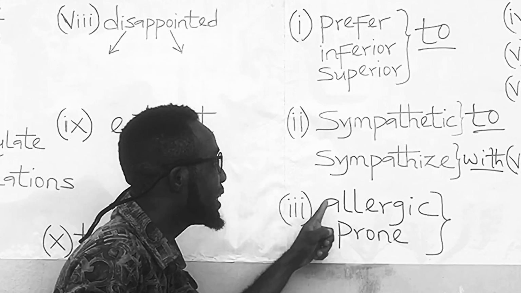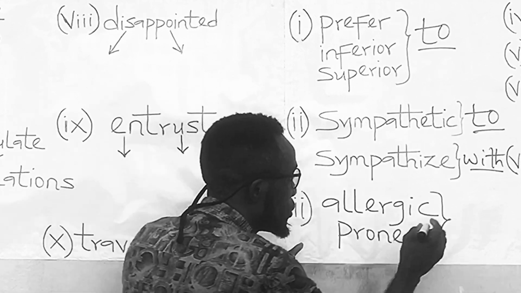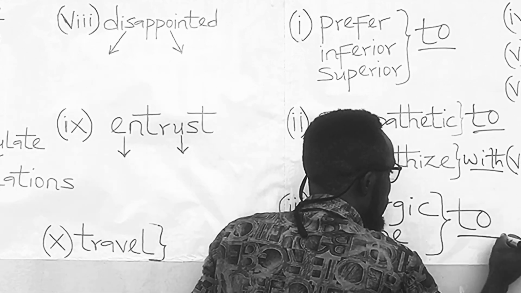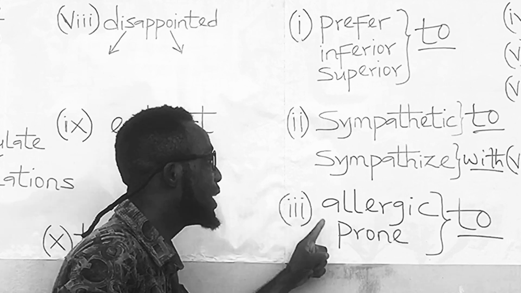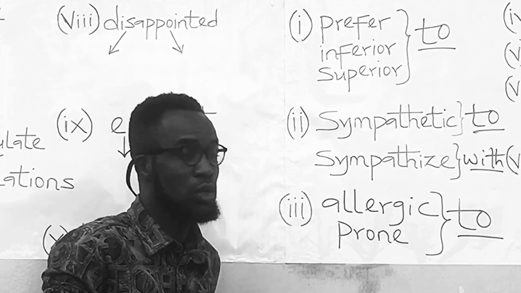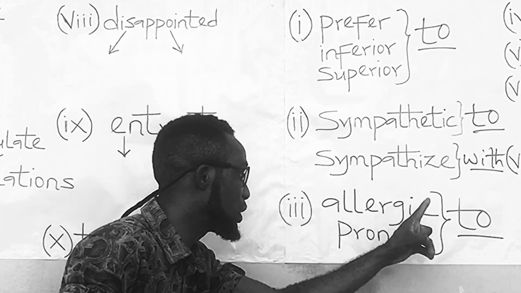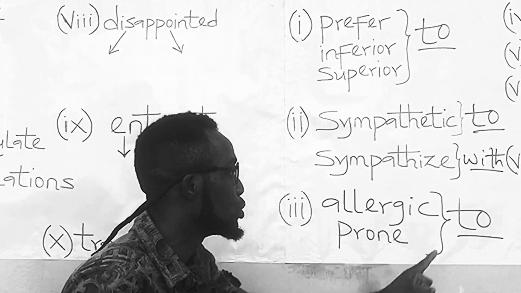The word allergic and the word prone carry the preposition to. So that we have allergic to, prone to. I am allergic to bad weather. So the words allergic and prone carry the preposition to.